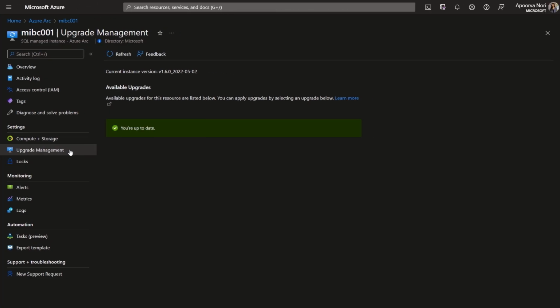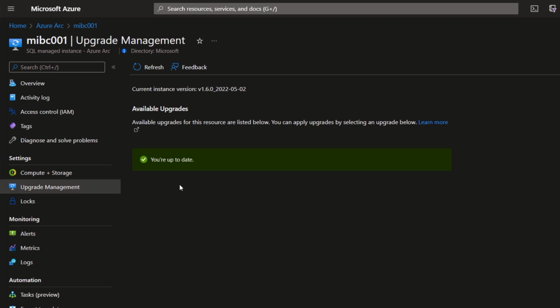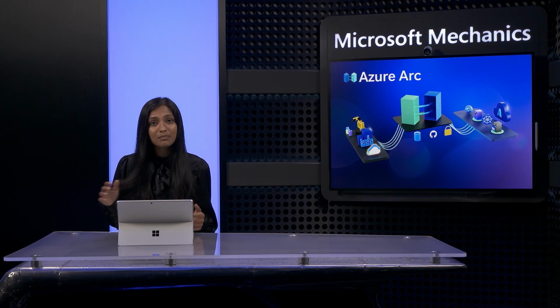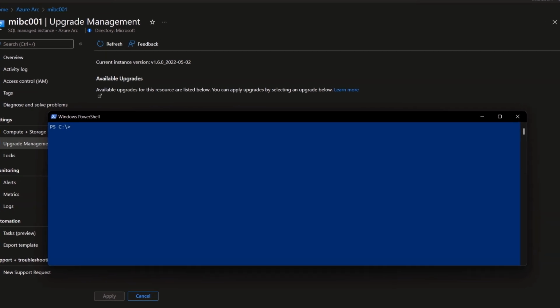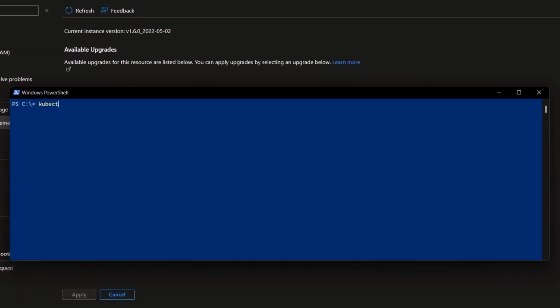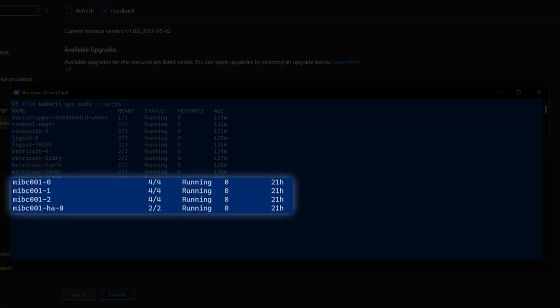Automation also extends to upgrade management and keeping the instance up to date. Even though in this case it's running on premises, just like a PaaS database, updates and upgrades are managed by the service. Now let's take a look at what's behind the high availability architecture. Everything is running in Kubernetes. I'll run a simple command to get pods, and you'll see our 3 replicas and our high availability orchestrator.